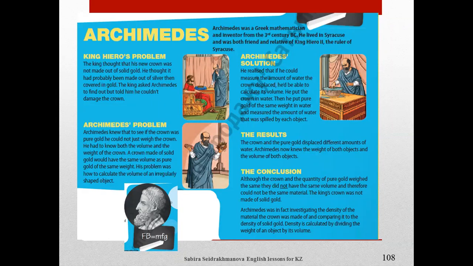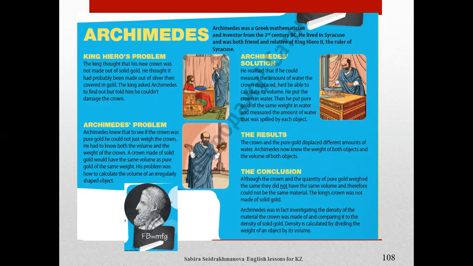Archimedes. Archimedes was a Greek mathematician and inventor from the 3rd century BC. He lived in Syracuse and was both friend and relative of King Hiero II, the ruler of Syracuse. King Hiero's Problem. The king thought that his new crown was not made out of solid gold. He thought it had probably been made out of silver, then covered in gold. The king asked Archimedes to find out, but told him he couldn't damage the crown.